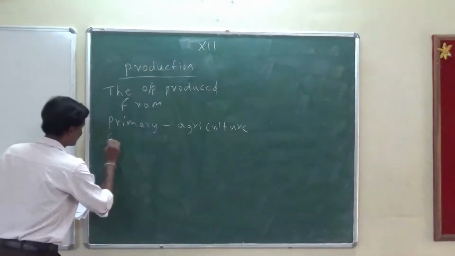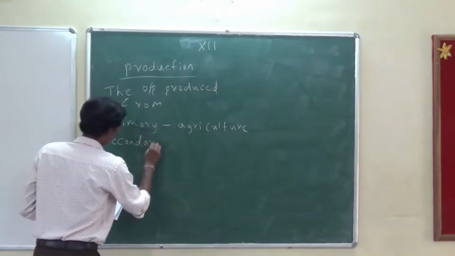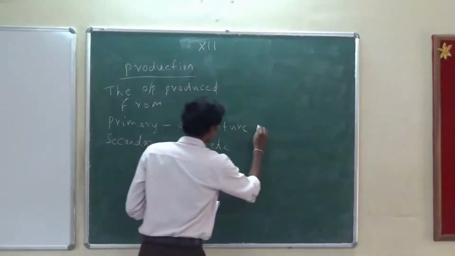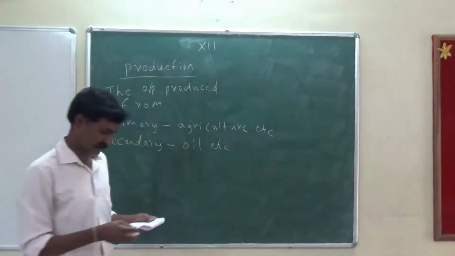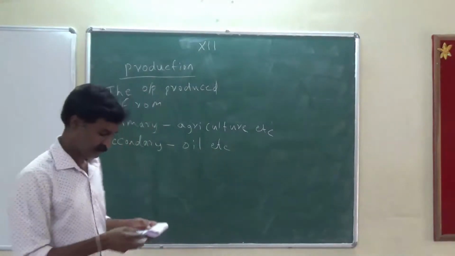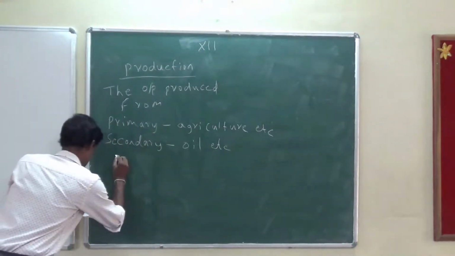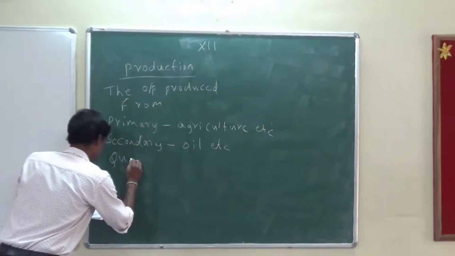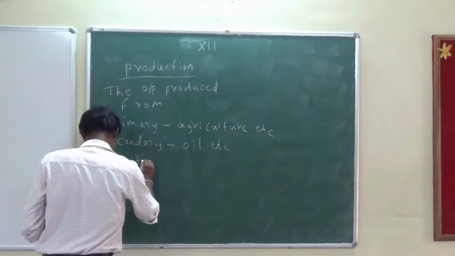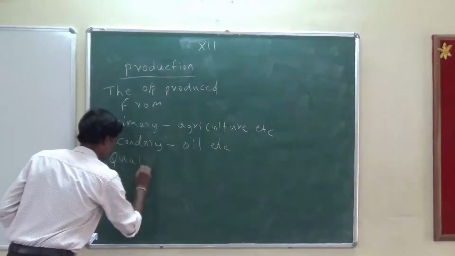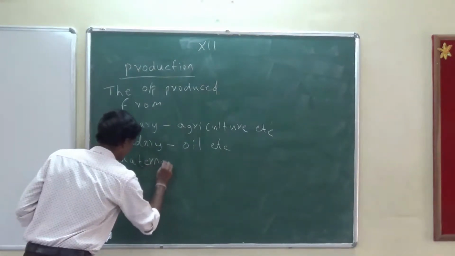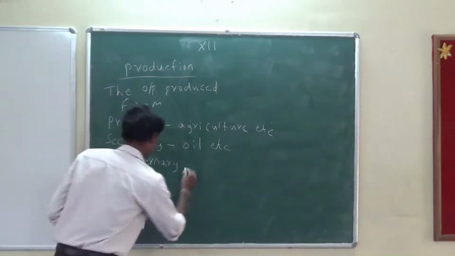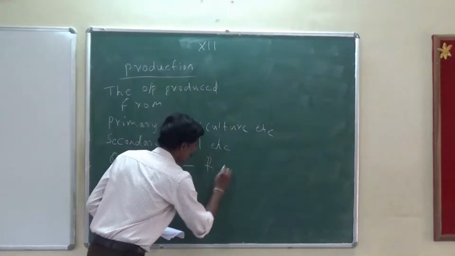Next, if it is secondary, I will write oil, etc. And the third one is quaternary. This is nothing but R&D.